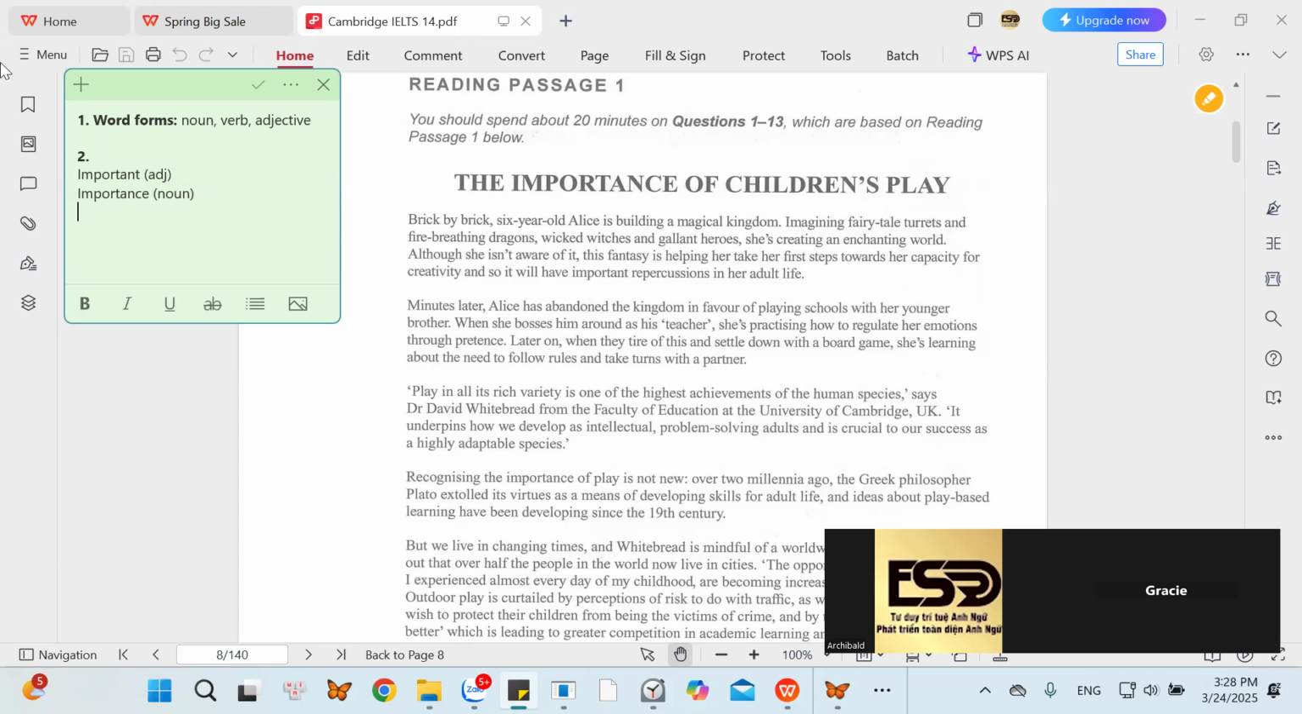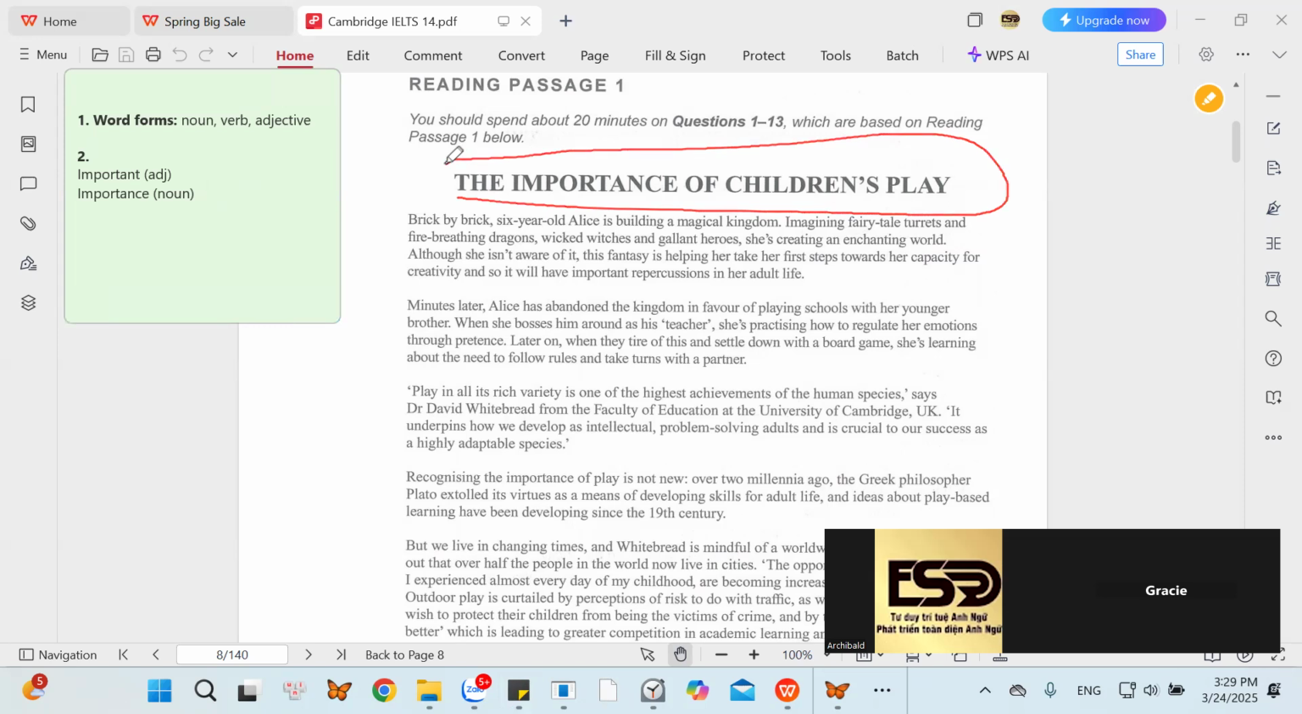So the importance of children's play, Vietnamese please. Quan trọng. Now, if that is a noun in English, how do you translate an English noun to a Vietnamese noun? Sự quan trọng. So here, what they want to say when they claim the importance of children's play. Can you show me the meaning in English first? Yes, I'm listening.